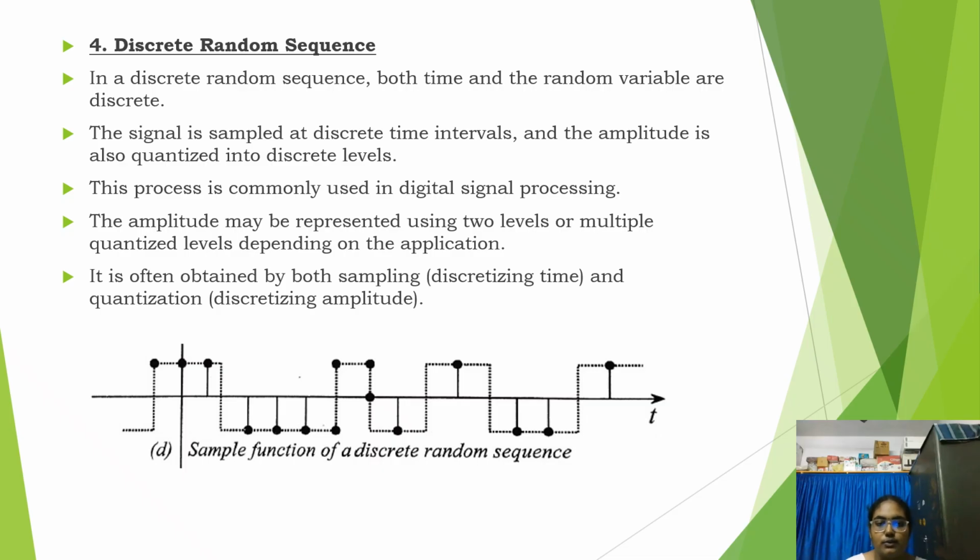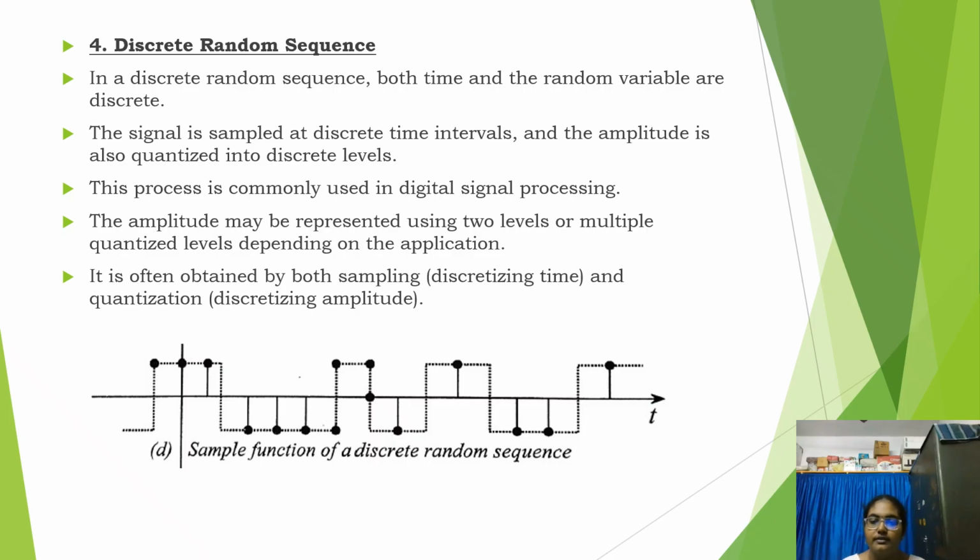So in this we have discussed what is meant by random process, different forms of random process, and classification of random process. Different forms of random process are: when time is fixed, when sample space is fixed, and when both time and sample space are fixed. When time is fixed, it becomes a random variable, and when sample space is fixed, it becomes a real function of time. And when both time and sample space are fixed, it becomes a constant.